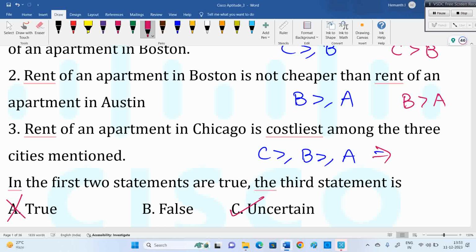If we take greater, Chicago greater than Boston, Boston greater than Austin, there is a chance it will be costliest, but we cannot say true. If we include equal, then Chicago is equal to some other city and it's not the costliest. So there is a doubt, and we go with uncertain.